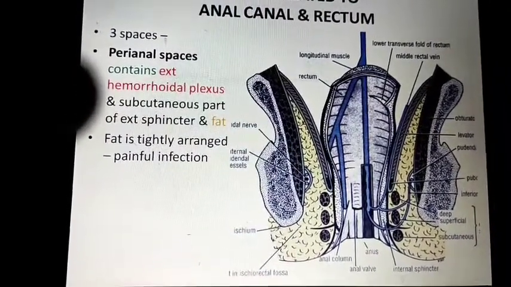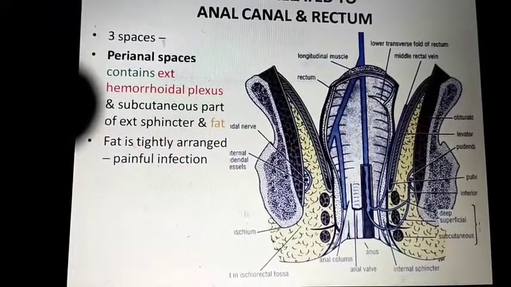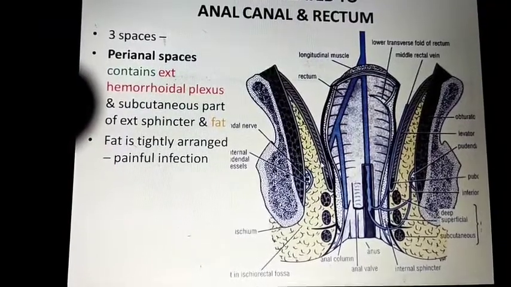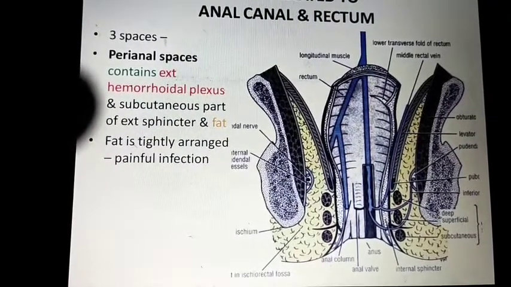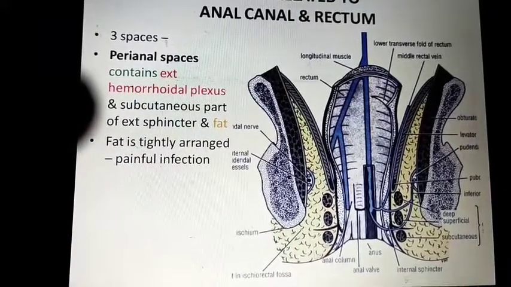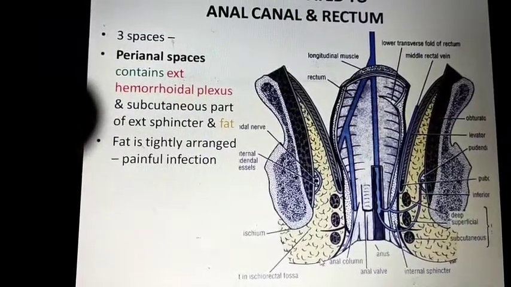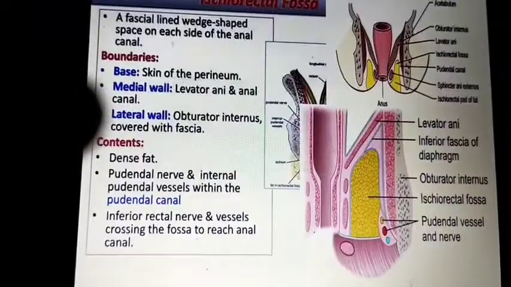Spaces related to the anal canal and rectum. There are three spaces mainly. The perineal space contains the external hemorrhoidal plexus, subcutaneous part of the external sphincter and fat. Okay, these are the perineal spaces. And the fat is tightly arranged, thereby it is painful.